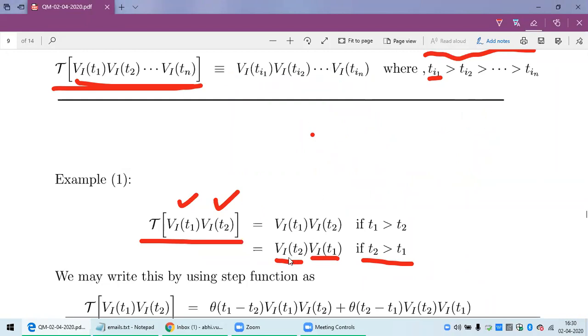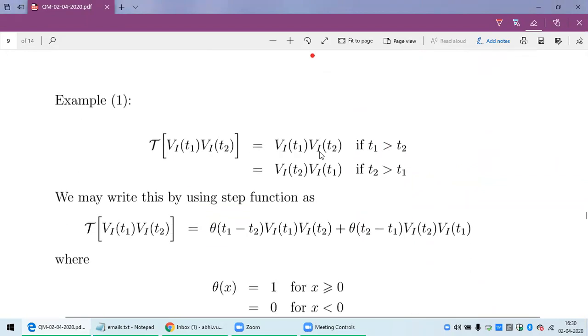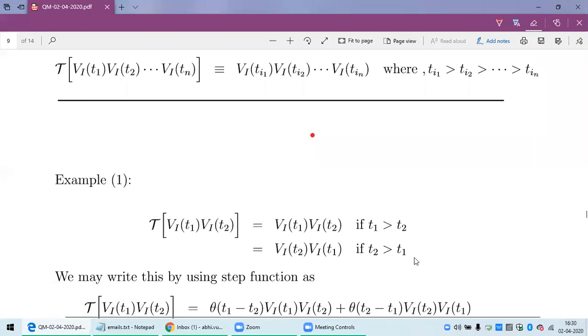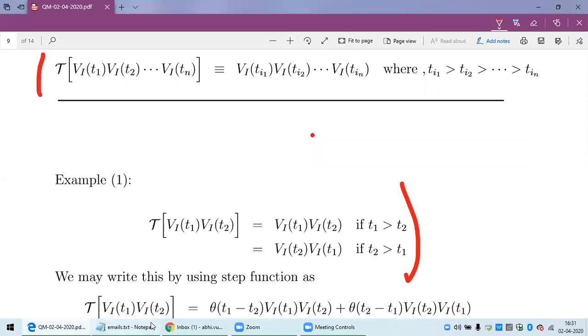And what I have said can be written in short by this notation for two operators. And in general, for n operators, it is like this. Now, is this clear? Yes, sir.